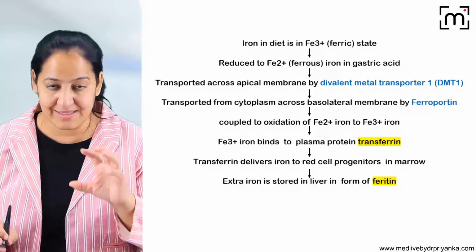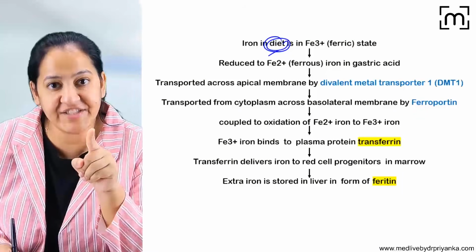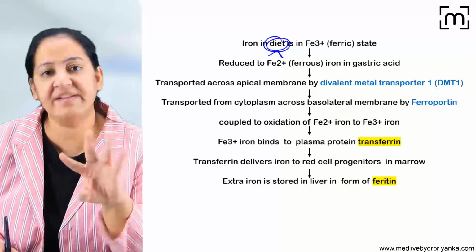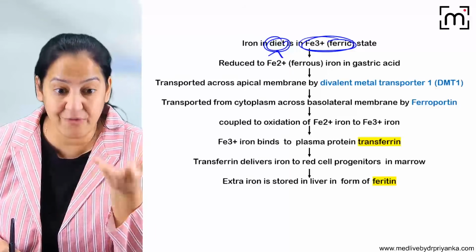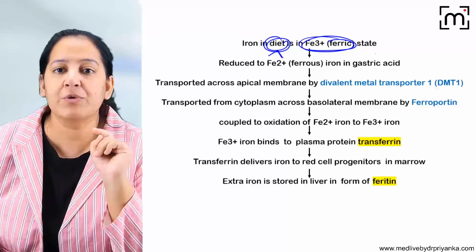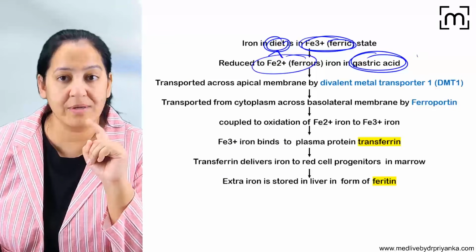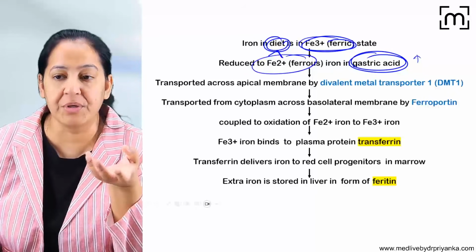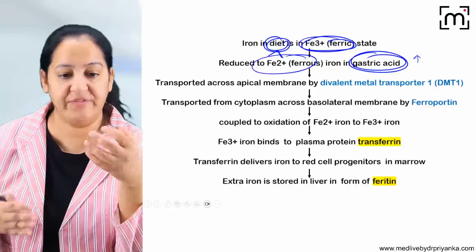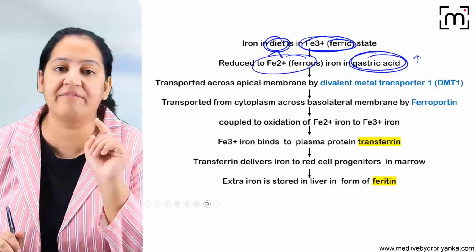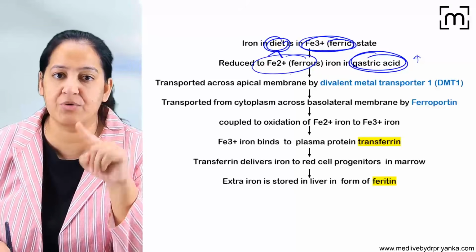We can write this in the form of a flowchart. Please read it. Whatever we are eating in diet, whether veg or non-veg, iron is present in the ferric state in all the diet. But we have to convert it into the ferrous state before it gets absorbed. So HCl, hydrochloric acid, converts the iron from ferric to ferrous. The more acid, the more conversion, the more absorption. If the acid in the stomach is less, absorption of iron will not occur, because acid converts ferric to ferrous, Fe3+ to Fe2+.